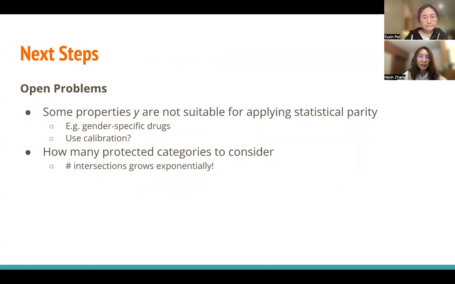And for next steps, we have two open problems. First, some properties Y are not suitable for applying statistical parity. For example, we do not want to equalize the output probabilities for gender-specific drugs on the attribute gender. In that case, we may want to use calibration instead, so we want to find some way to combine calibration and statistical parity. Another open problem is how many protected categories to consider. As the number of protected categories grows, the number of intersections in the intersectional model grows exponentially, which is very computationally expensive.